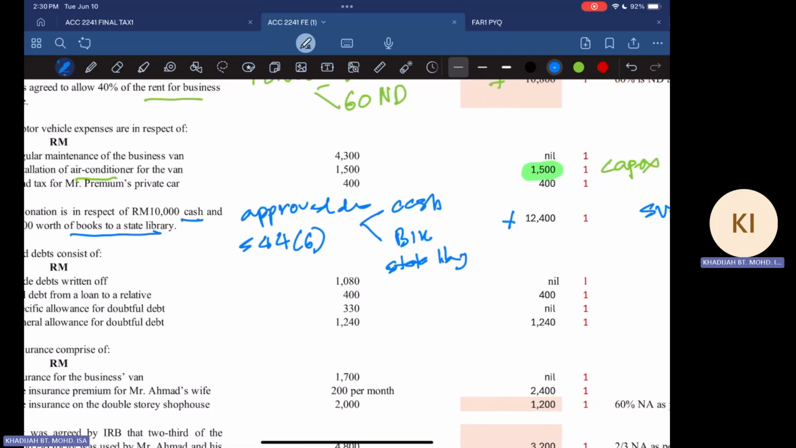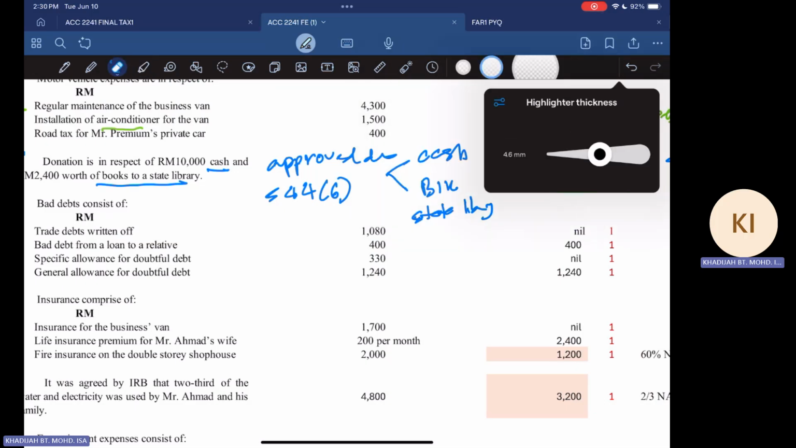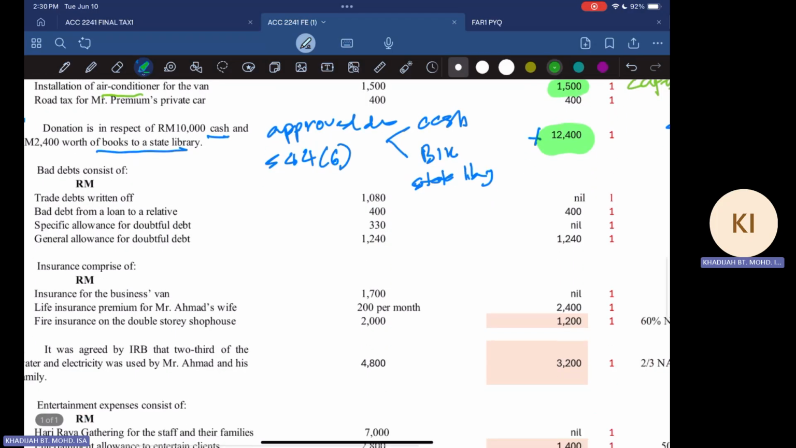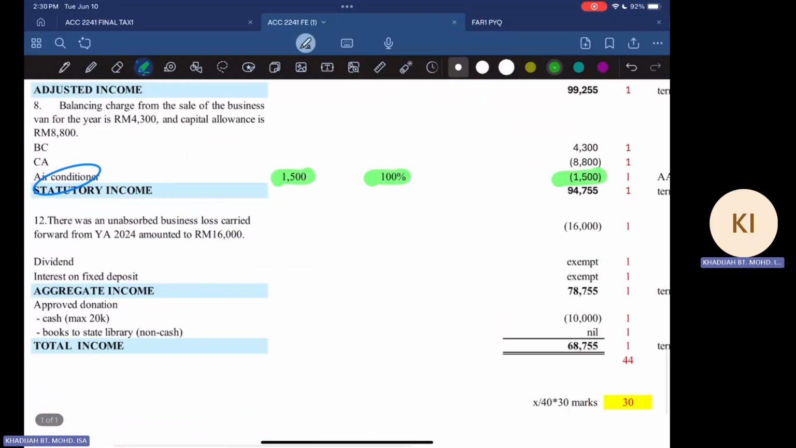Why? Because this one is not incurred in the production of income. So you add back this amount, but then later you are going to claim this amount. That's why you have to highlight it here. Okay, so what happened is that your approved donation is added back first, but then claimed at the bottom. Where is your bottom here?